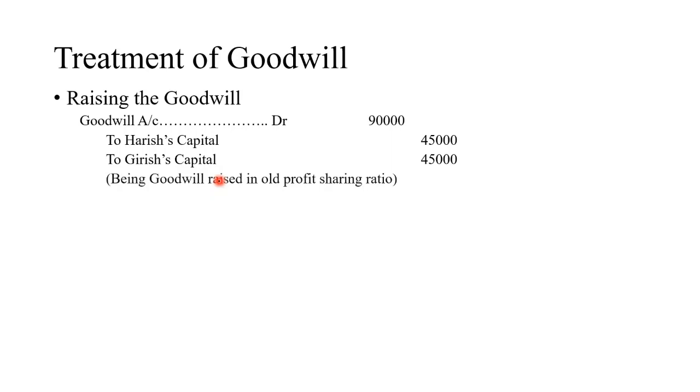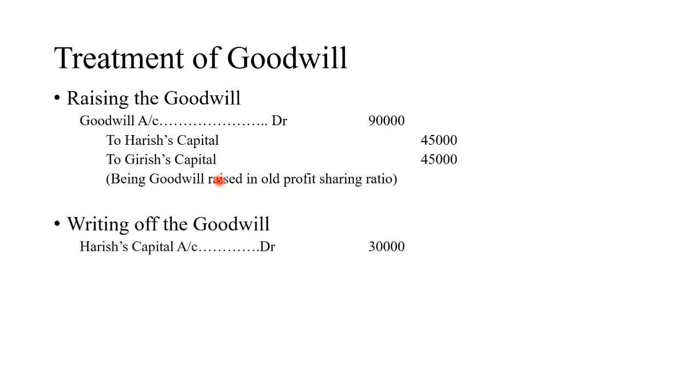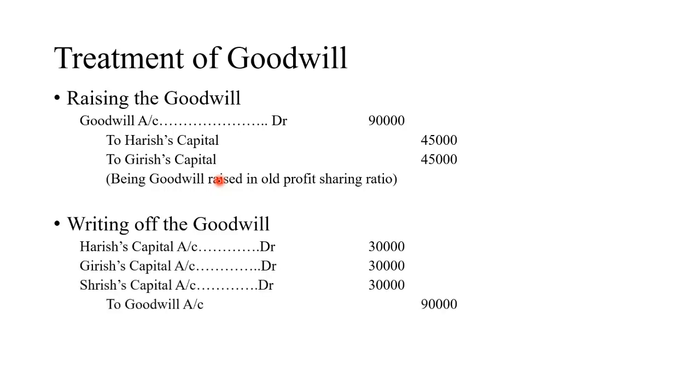Let's raise the goodwill now. Goodwill account debit 90,000 to Harish's capital account, to Girish's capital account 45,000, being goodwill raised in old profit sharing ratio. Okay, now we have to write it off. For writing off the goodwill, opposite entry will be done. That is, all partners' capital accounts will be debited and goodwill account will be credited. Harish's capital account debit, Girish's capital account debit, Shirish's capital account debit to goodwill account. See, here goodwill is cancelled.